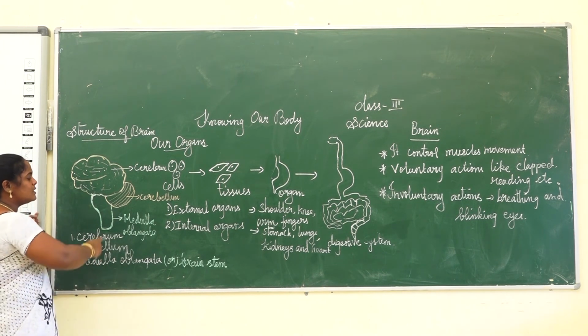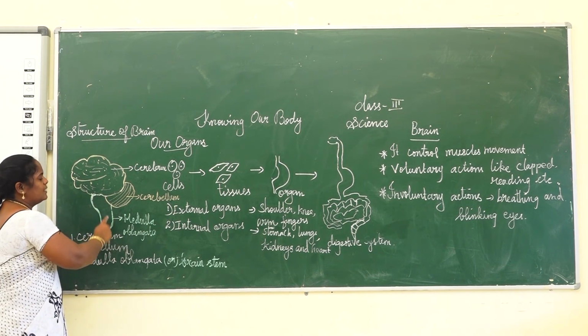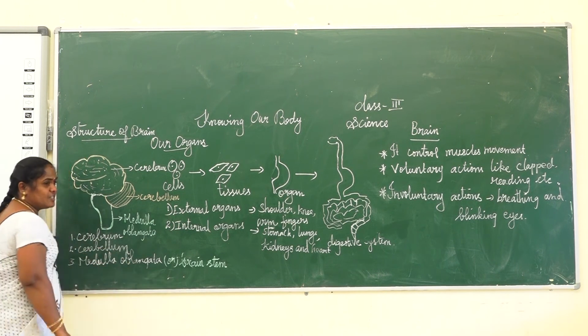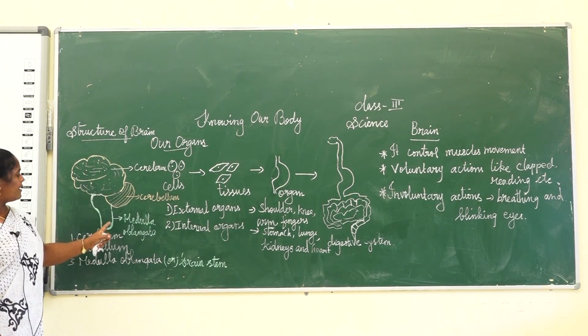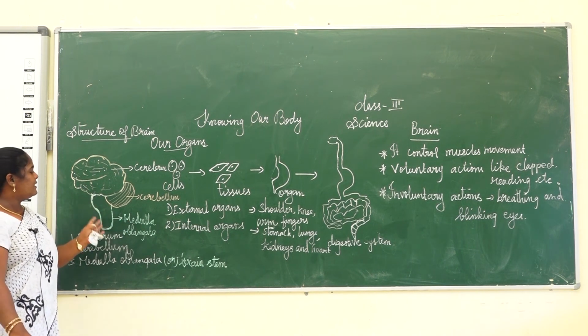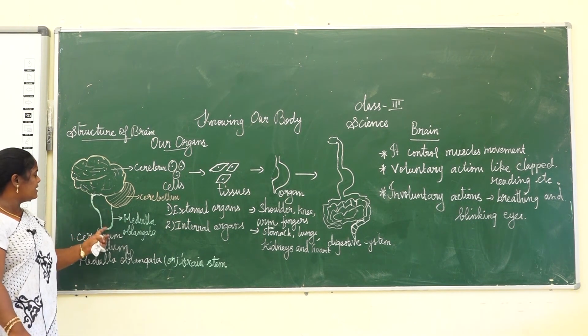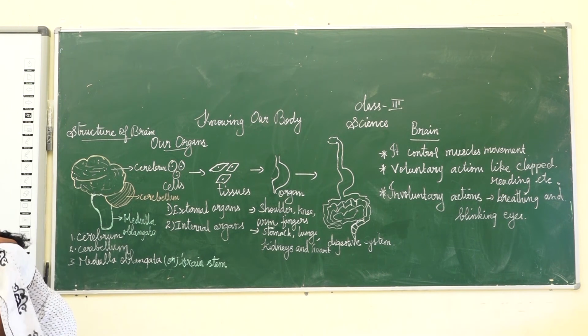And the next one is the medulla oblongata. Another name for it is the brainstem. It is located above the neck and connects the brain with the spinal cord.